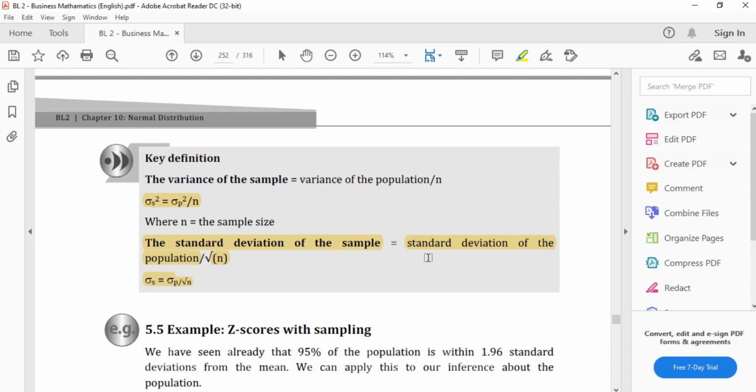The square of the standard deviation of the population is what is symbolized here, and n is over here. So first of all, you can find only the standard deviation from the given information, and then you could move on to find the variance of the sample.